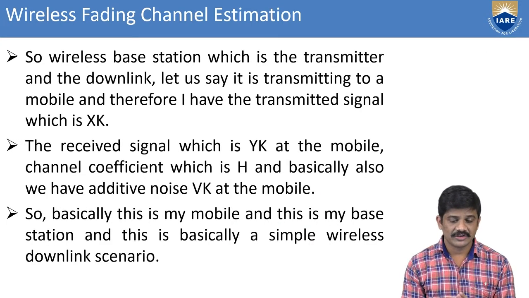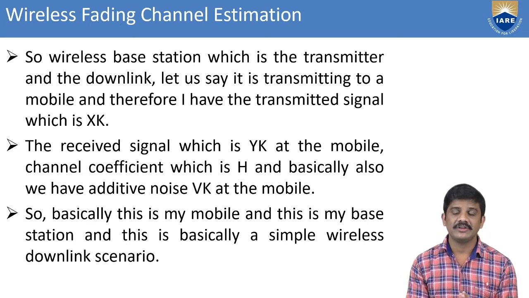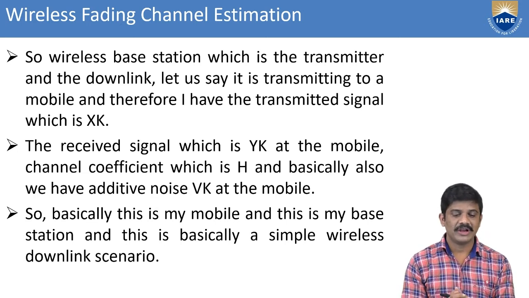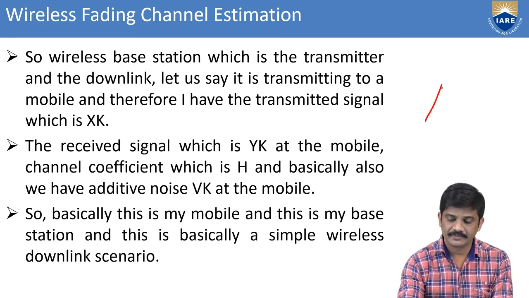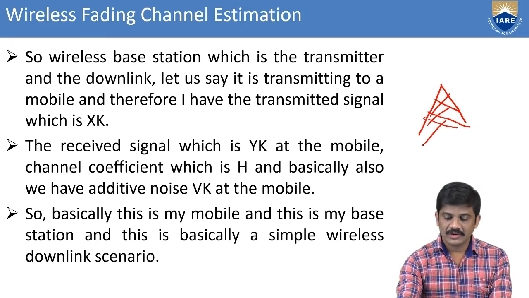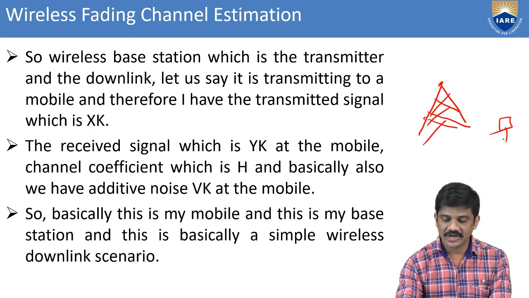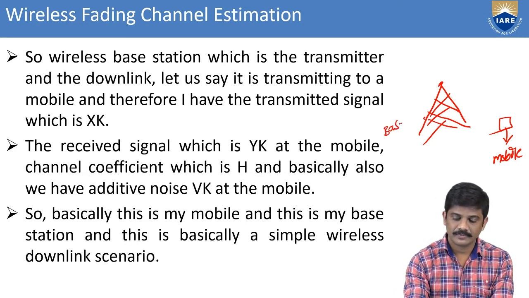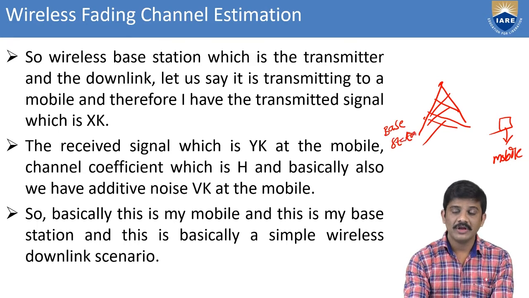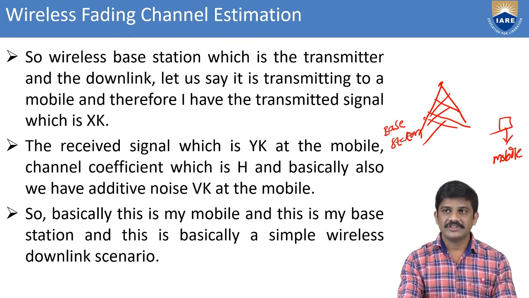Okay, some wireless station, the base station is transmitting on the downlink. Let us say the transmitting mobile, therefore we have the transmitted signal x of k. For example, here I consider this is a base station. Here I consider this is a receiver. For example, this is a mobile. Okay, this is a mobile. I consider this is a base station. Here this is a base station. This is a mobile.